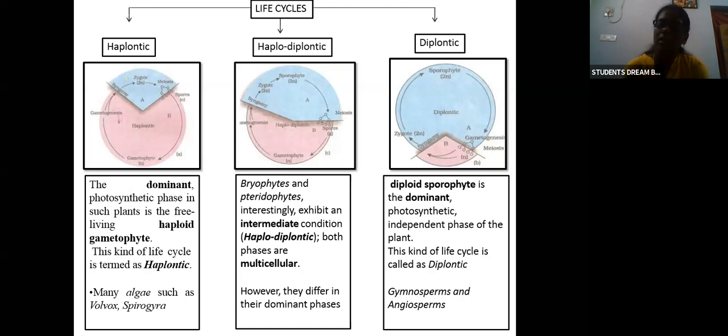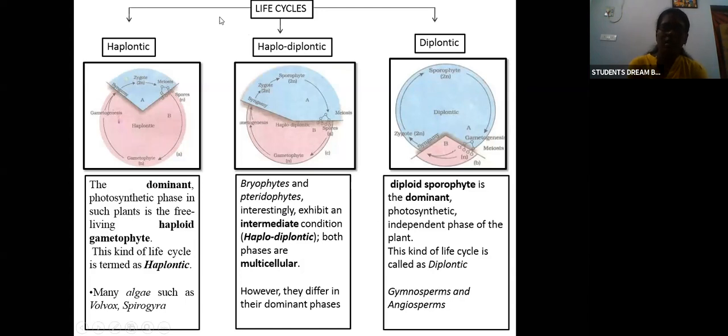So what is diplontic? The diploid sporophyte is dominant. There, the haploid gametophyte is dominant, which is called haplontic. Here the diploid sporophyte is dominant, which is called the diplontic life cycle. Here the independent phase of the plant is the diploid sporophyte, which is dominant. This is seen in gymnosperms and angiosperms. Initially we saw algae, which are haplontic. Next we saw bryophytes and pteridophytes, which are both haplodiplontic. Then we saw gymnosperms and angiosperms, which are diplontic. Clear?